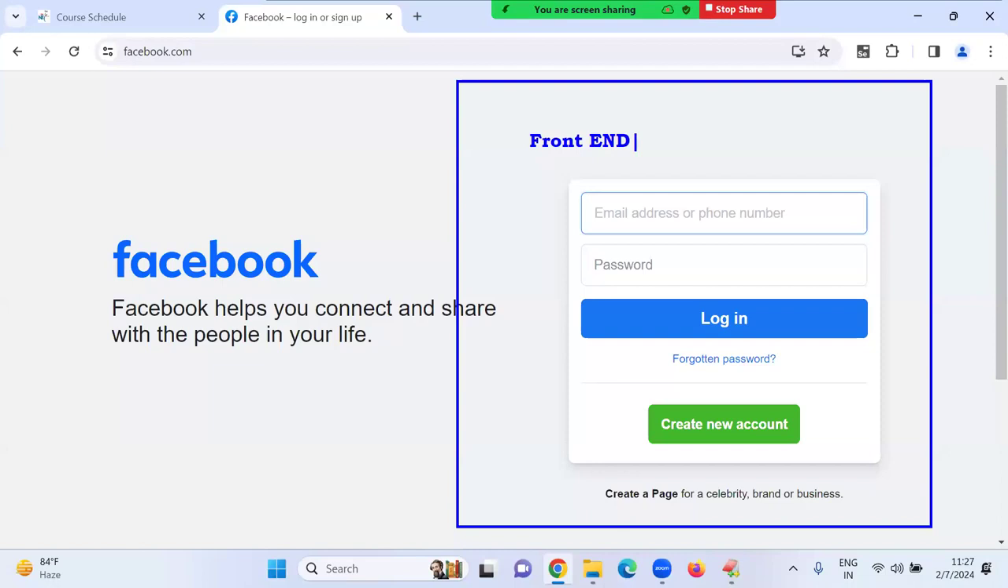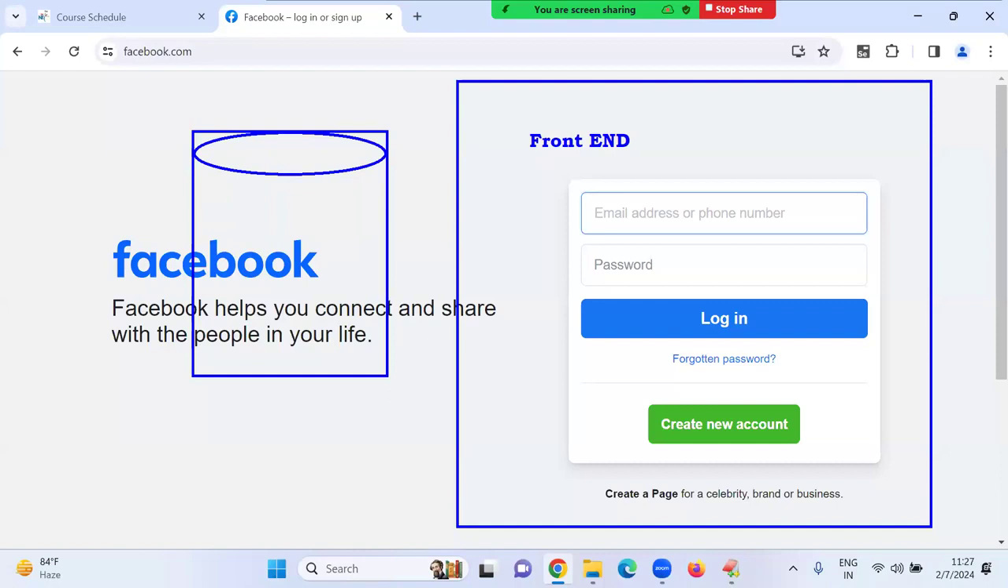My ID and password, whether available or not available, is being checked in the back end. Back end is nothing but a database. You already know some databases like Oracle, MySQL. Nowadays, MongoDB plays a very, very important role. Whenever I enter a username and password, it looks whether this username and password is available or not.